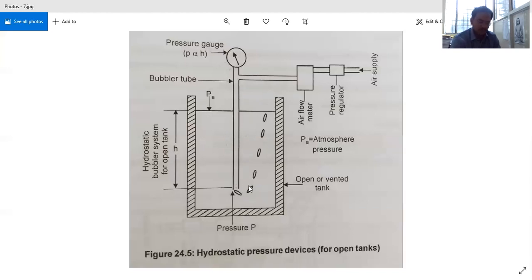And one more point, in case of measuring the liquid levels of slurries and hot viscous liquids, some kind of liquid can be used as the transmitting fluid in place of air or nitrogen. We should use some other liquid instead of air or nitrogen. In the case of slurries and highly viscous liquids, we should use some other liquid, and in relation to that, this pressure gauge will be calibrated.